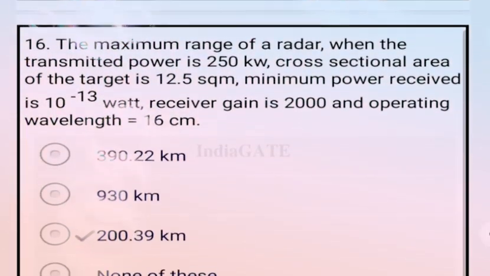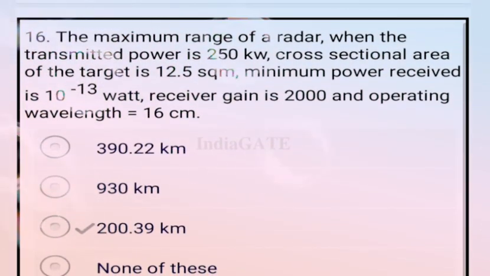Next question: the maximum range of the radar when the transmitting power is 250 kilowatt, the cross-section area of the target is 12.5 square meter, minimum power required is 10 to the power minus 30 watt, receive gain is 200 and operating wavelength is 16 centimeter. Then the correct answer for the maximum range of the radar is 200.39 kilometer. Option C is correct.